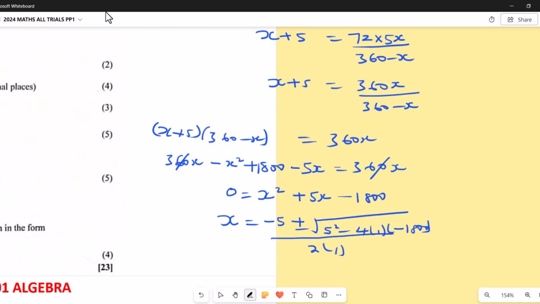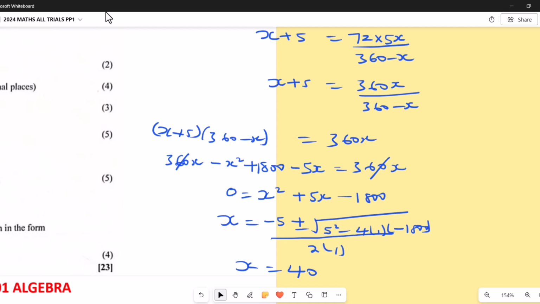So let's get a calculator to help me out there. So minus 5 plus square root, okay, minus 4ac, divided by 2a. So I get 40 with the plus. So x equals 40 with the plus.